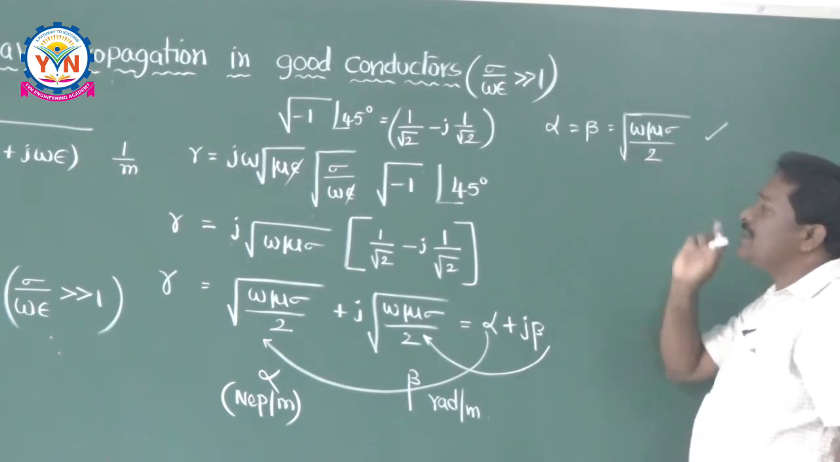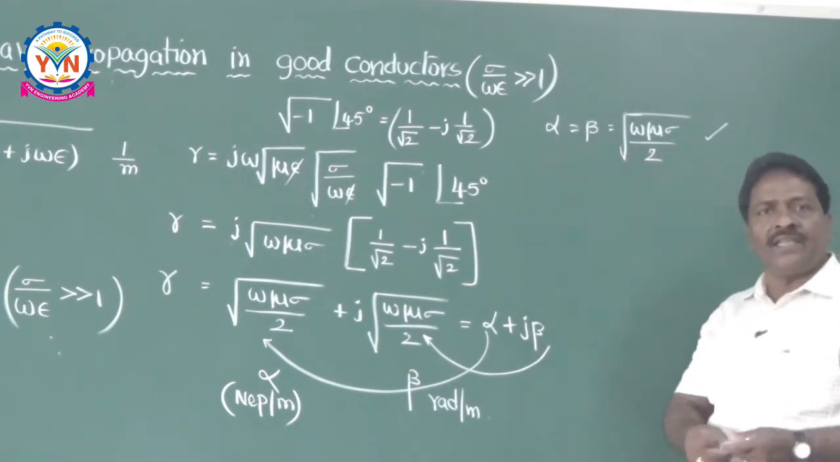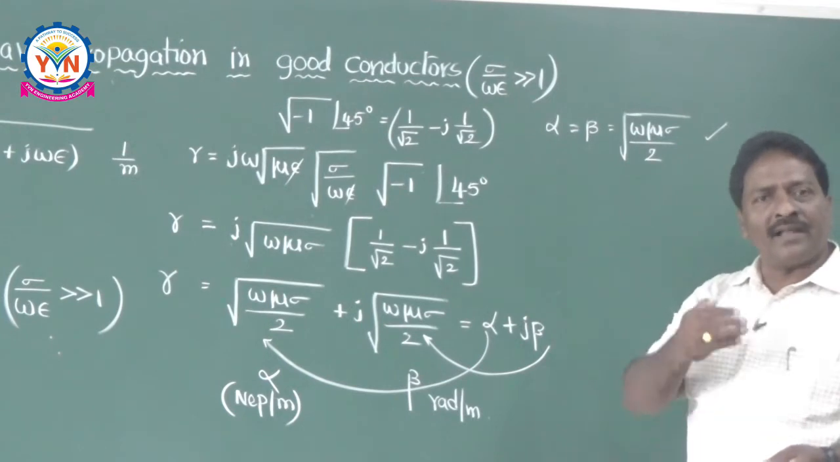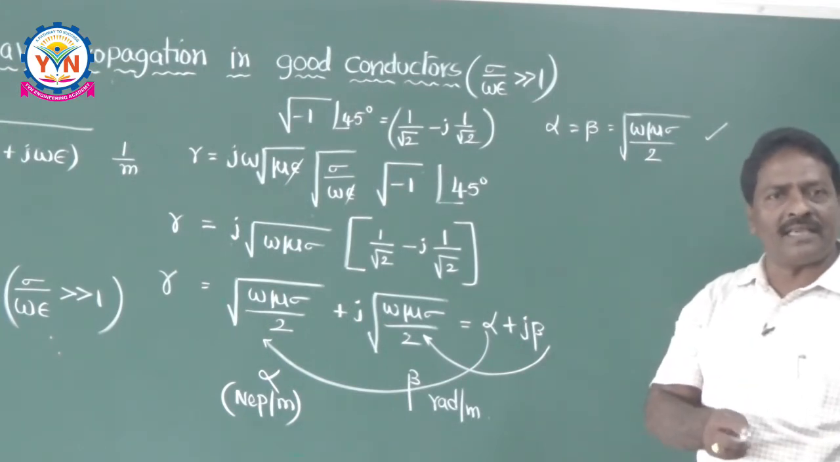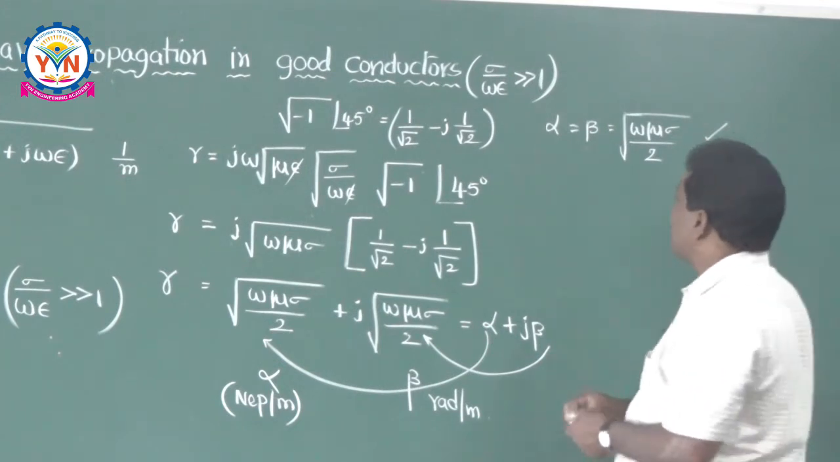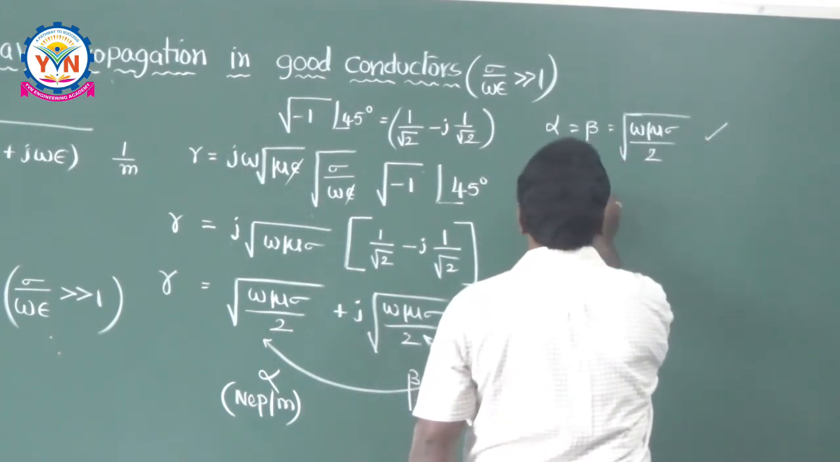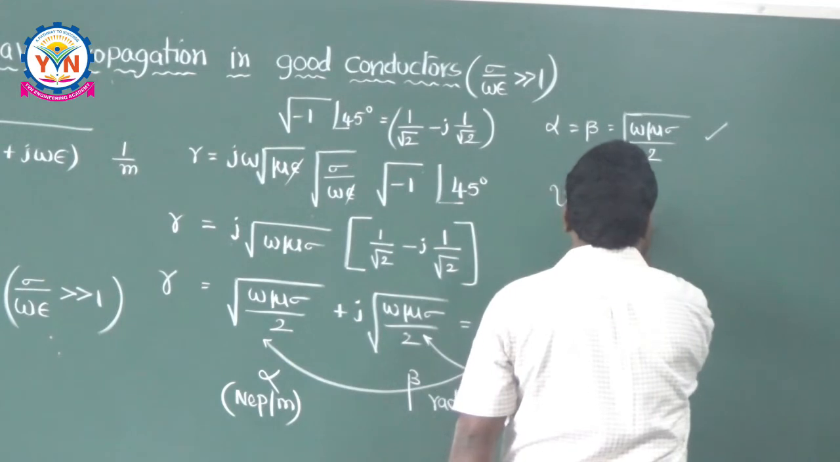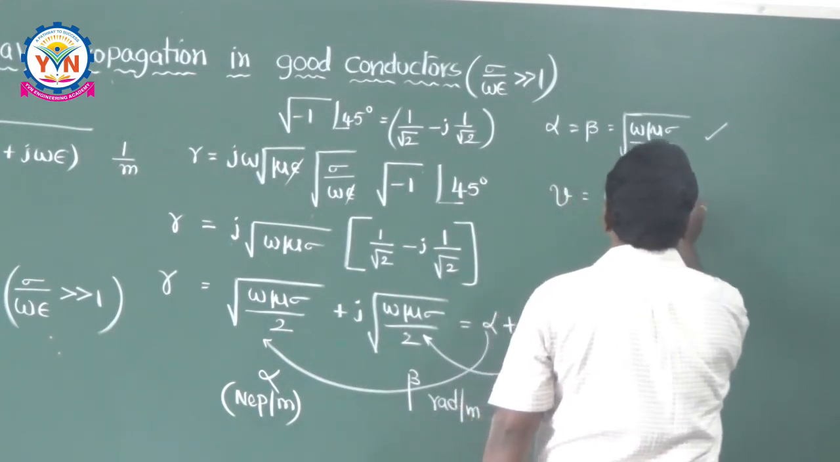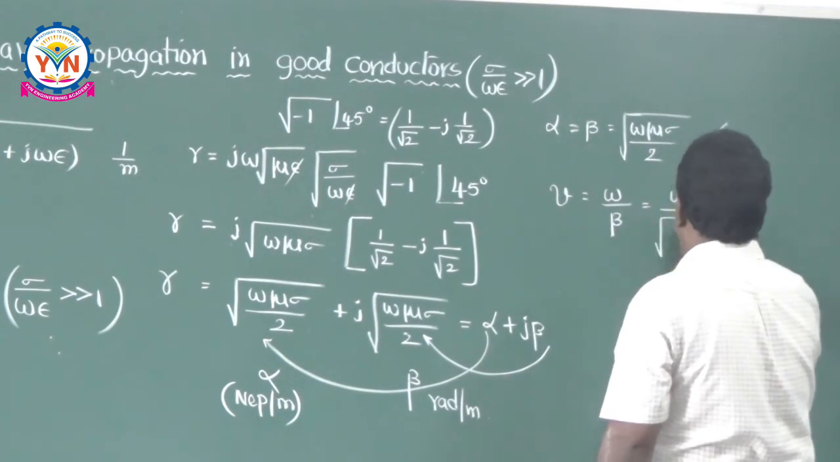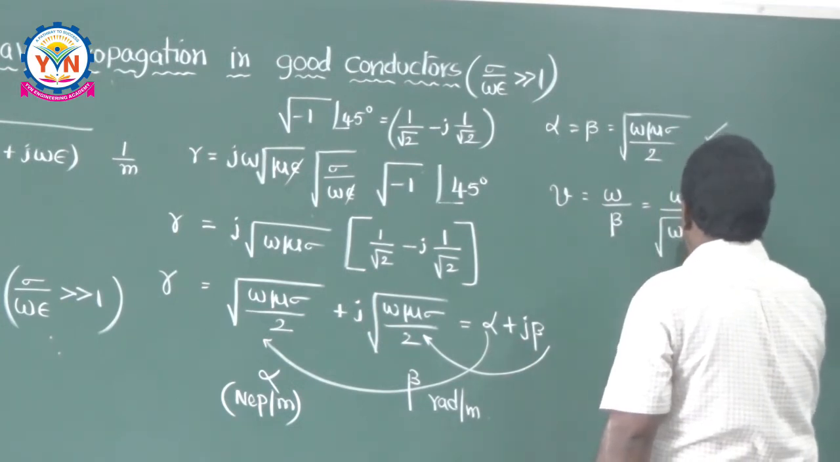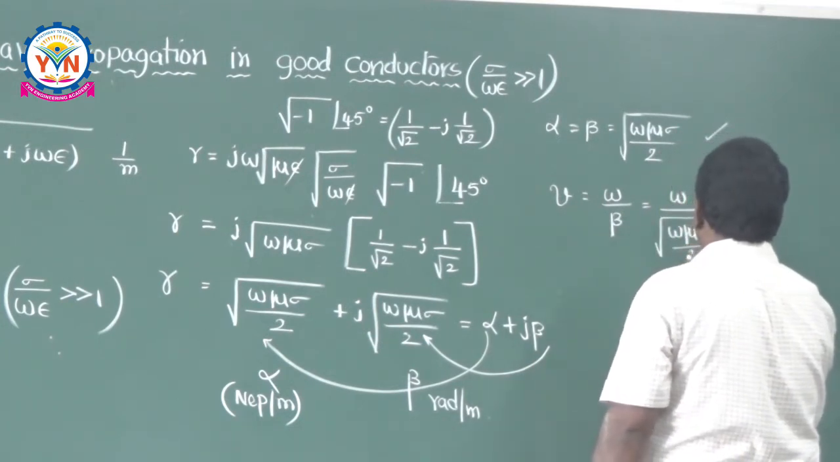And once beta is known to you, it is very easy to calculate the velocity of the electromagnetic wave in the conducting medium. So what is the basic equation required here? The velocity of the electromagnetic wave is equal to omega by beta. What is omega? Omega is the angular frequency, divided by beta, which is root of omega mu sigma by 2.